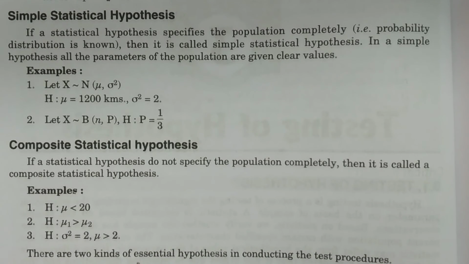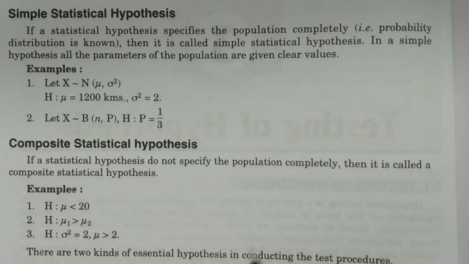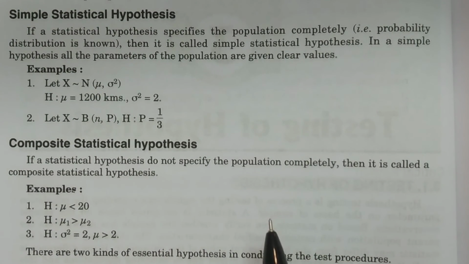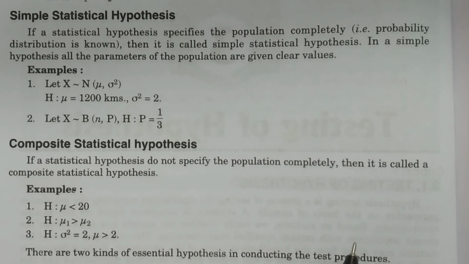Based on simple statistical hypothesis, composite statistical hypothesis, and also basing on the basic definition of statistical hypothesis, statistical hypotheses are of two kinds: null and alternative. Null hypothesis, alternative hypothesis, which we will discuss in another class.